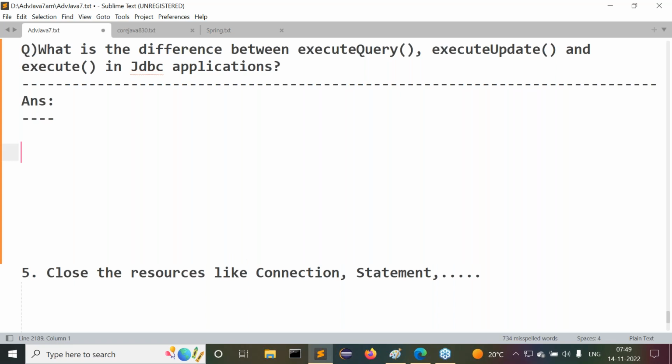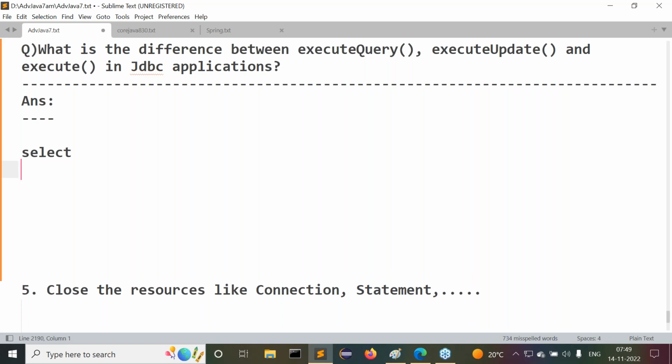SQL queries are available. Can you tell me what the various SQL queries are in general? Select SQL query. Just regular SQL queries only. I don't want to go into too much terminology over Oracle-related content, just the minimum required. Select SQL query is one. Okay, in an order, I want to discuss with you.